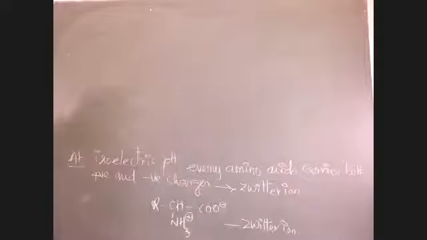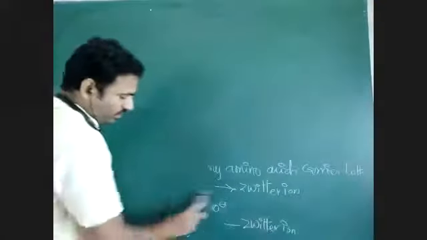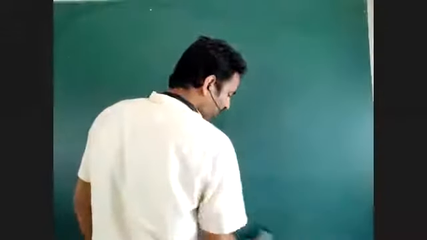Amino acids have both acidic and basic groups, so they are able to form a zwitterion. Do only amino acids form zwitterions? No. There may be other molecules which form zwitterions, but majorly amino acids form zwitterions.